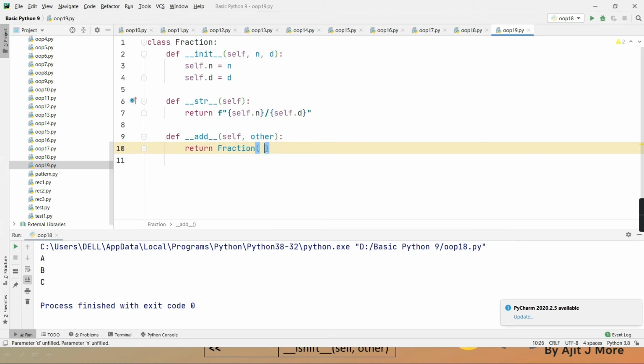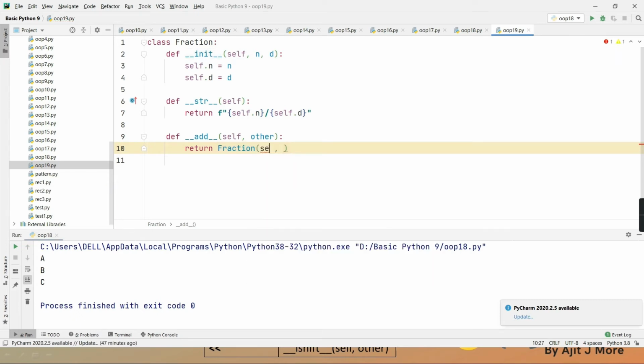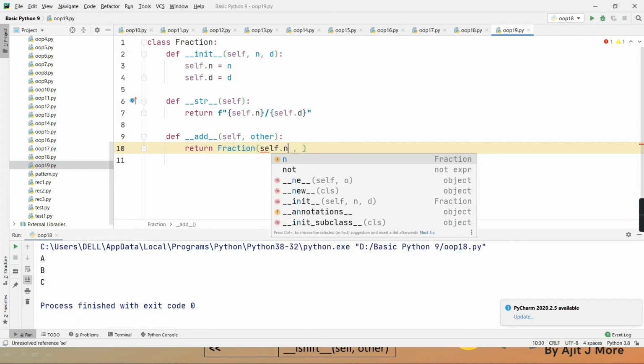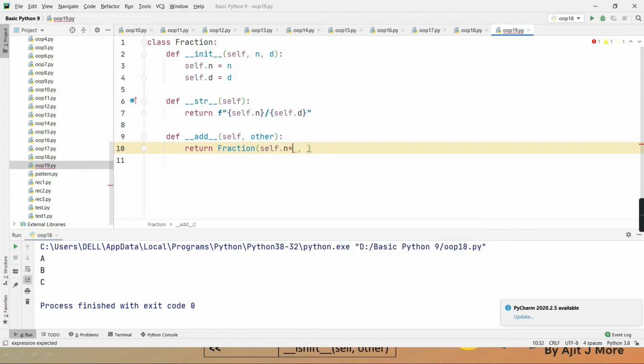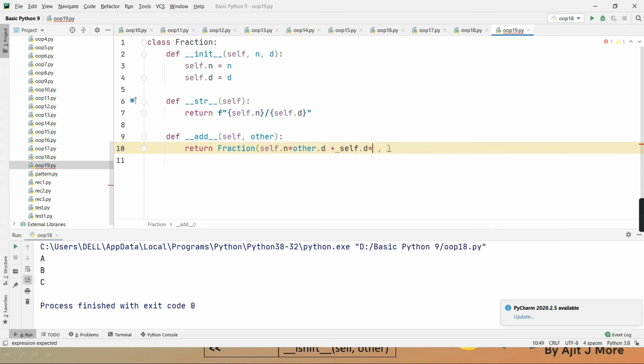New numerator, new denominator. Is this new numerator going to be like this? self.numerator into other.denominator plus self.denominator into other.numerator. After this whole calculation, whatever answer you'll get, will it be the new numerator of this new fraction object?